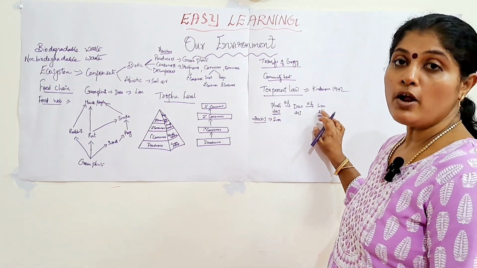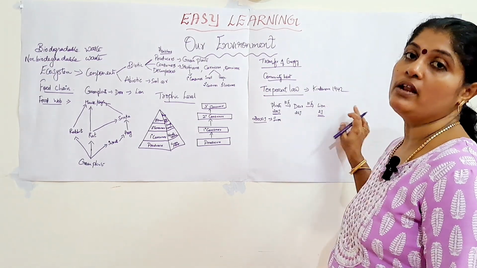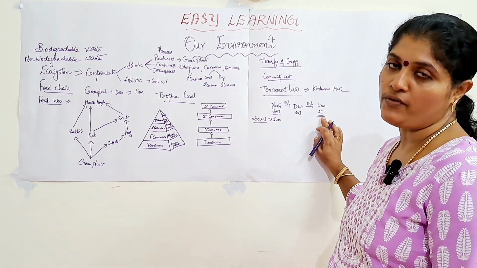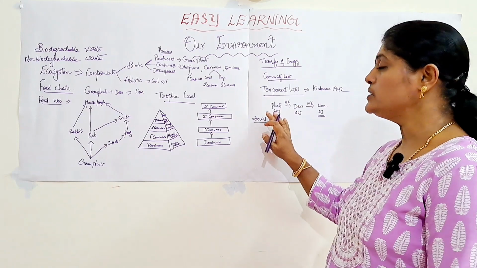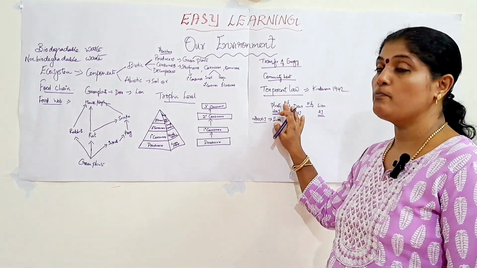If the number of trophic levels is increased in a food chain, then the last trophic level will not get a sufficient amount of energy for its survival. That is why the number of trophic levels in a food chain is limited. So, this is an important question.